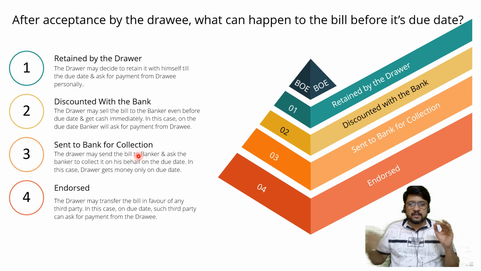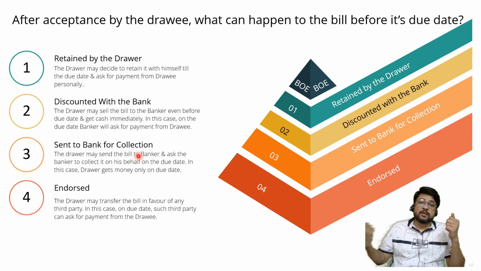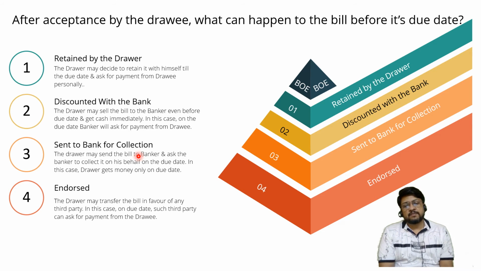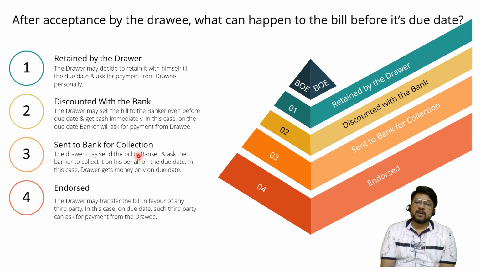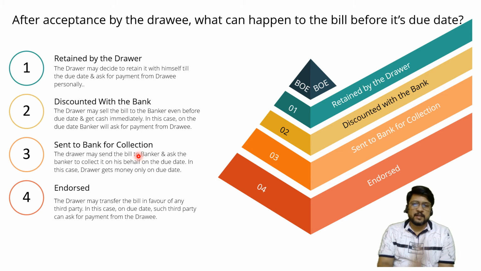Now in this situation, not the first one where the bill is drawn, the second one is where I am giving it to my friend from whom I purchased goods. This is called endorsement of a bill. Endorsement means transfer of a bill. The drawer may transfer the bill in favor of any other third party. In this case, on the due date, such third party can ask for payment from the drawee. Now the drawer cannot ask for payment. I hope it is clear to understand. Okay.